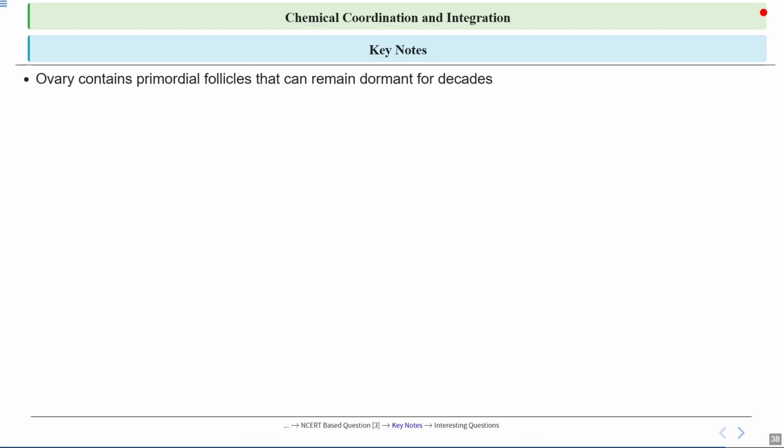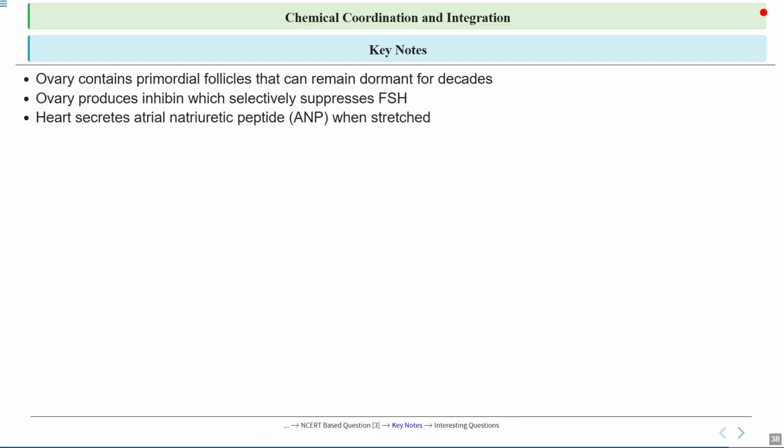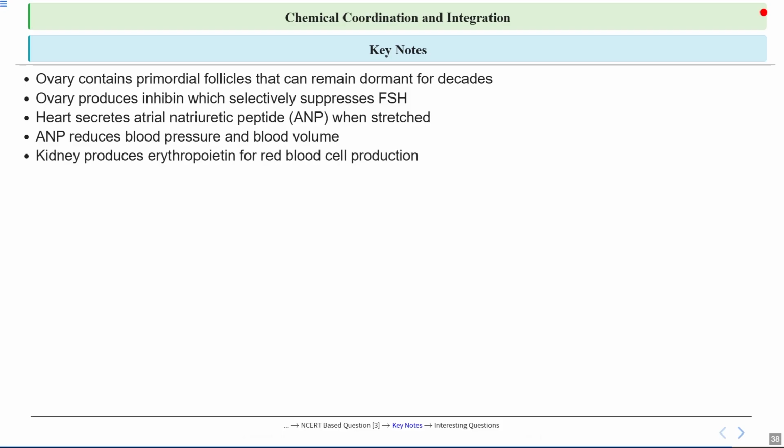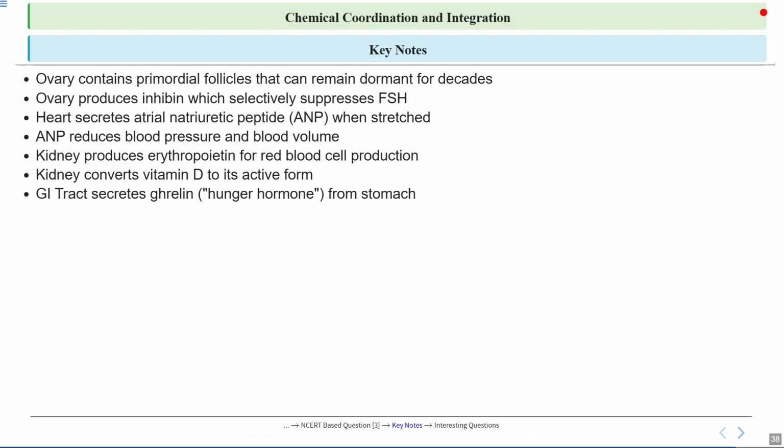These are some interesting facts about this chapter. First, the ovary contains primordial follicles that can remain dormant for decades. The ovary produces inhibin, which selectively suppresses FSH. The heart secretes atrial natriuretic peptide, or ANP, when stretched. ANP reduces blood sugar, blood pressure and blood volume. The kidney produces erythropoietin for RBC, or red blood cell, production, and the kidney converts vitamin D to its active form. The GI tract secretes ghrelin, or the hunger hormone, from the stomach.